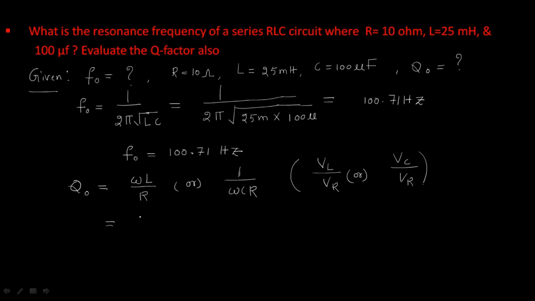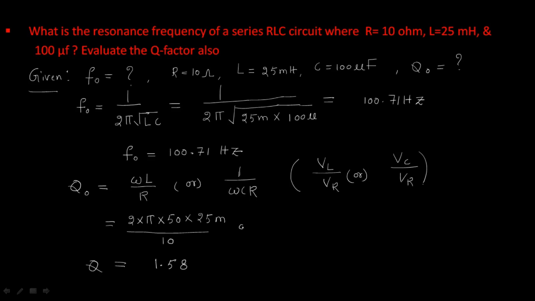Omega L means 2 pi f, simply 2 into pi into f, means 50. If he doesn't give any, 50 is the common frequency. L is 25 millihenry, and what is the value of R? R is 10. So by modifying this, you will get finally 1.58. Quality factor doesn't have any units because it is a ratio, omega L in ohms and R is also in ohms. That's why it doesn't have any units.